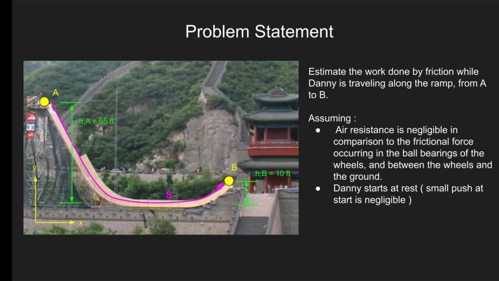So, we will be measuring the work done by friction between points A and B marked on the image. I flipped the image horizontally in order to make Danny move from left to right, which does not alter any of the kinematic information. I will also be working under the assumption that the effective air resistance is negligible in comparison to the frictional force. Additionally, we will assume that Danny starts at rest.